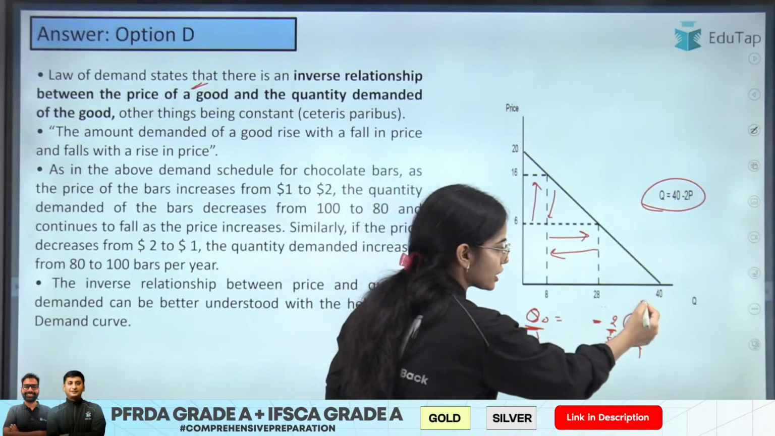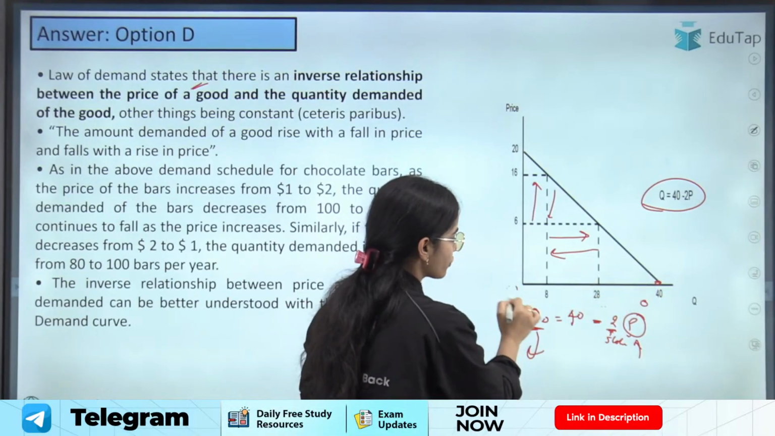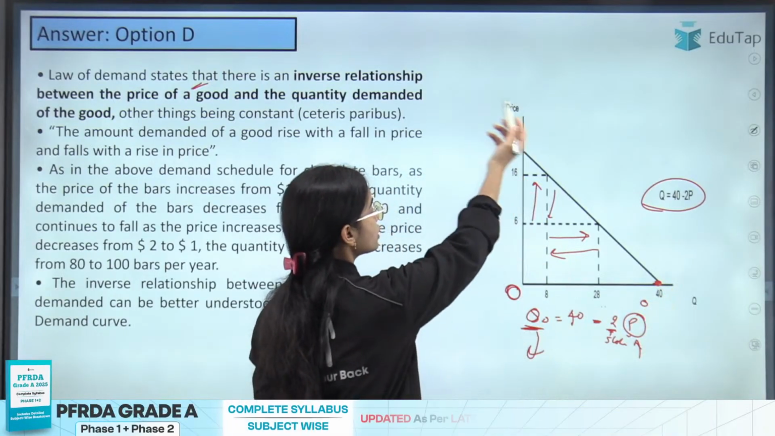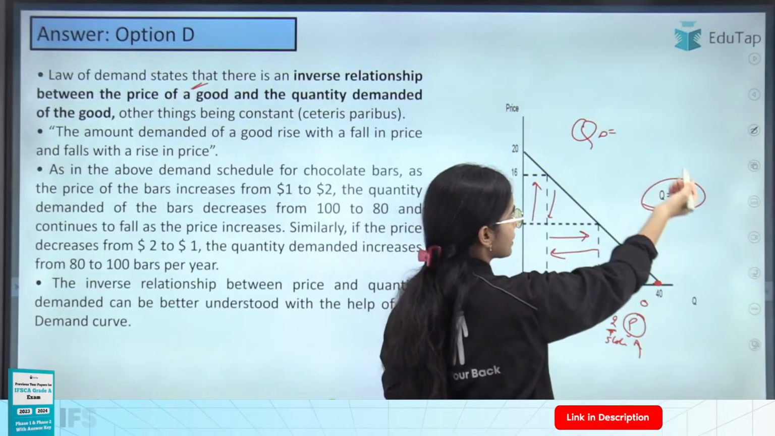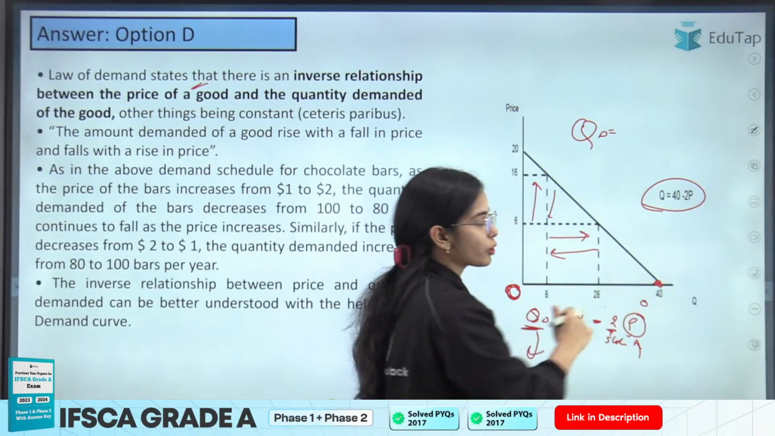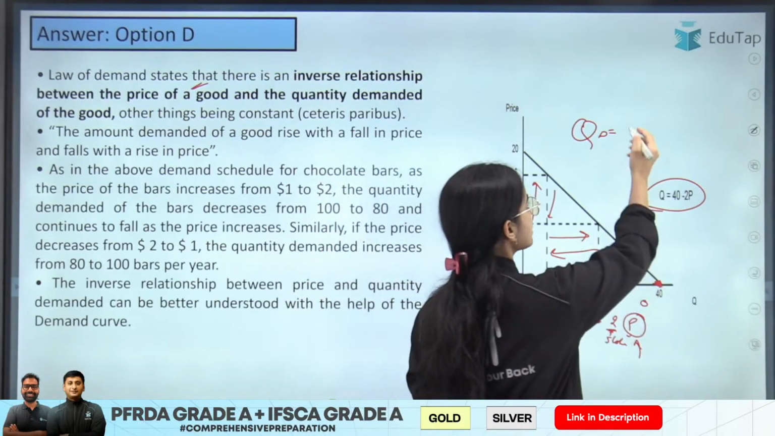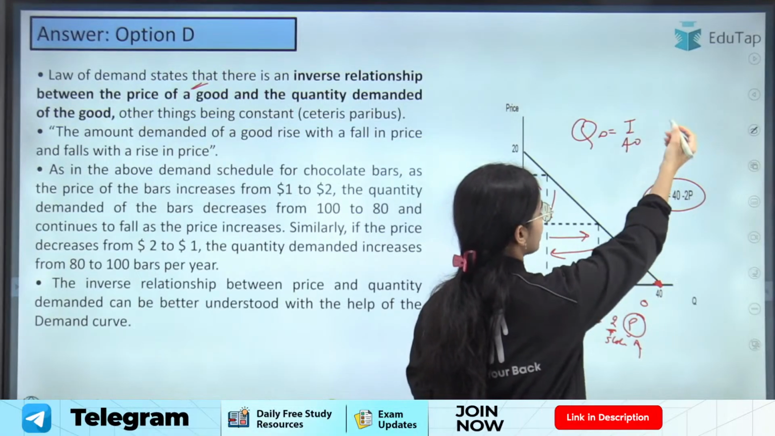And let's say if the price is 0, then the intercept, that is quantity demanded, is, let's say, 40. So if the price is 0, the demand is 40. So this is the intercept. So the equation of the quantity demanded is, the quantity demanded is equal to intercept. Intercept shows that if the price is 0, what is the demand going to be? So when the price is 0, the quantity demanded is going to be the intercept, that is 40 here.